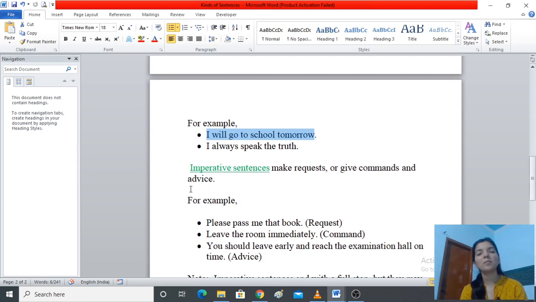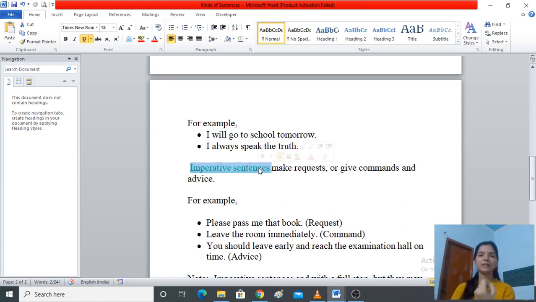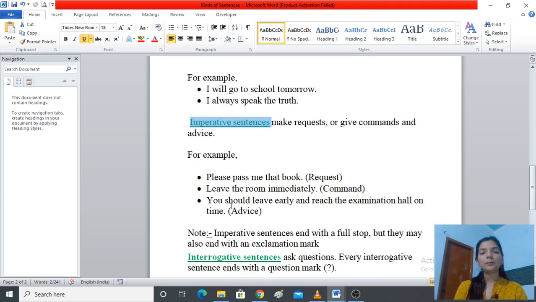Now what are imperative sentences? Imperative sentences are those sentences which represent a request or a command or an advice. It will be more clear with an example. Please pass me the book. Now it's a request.